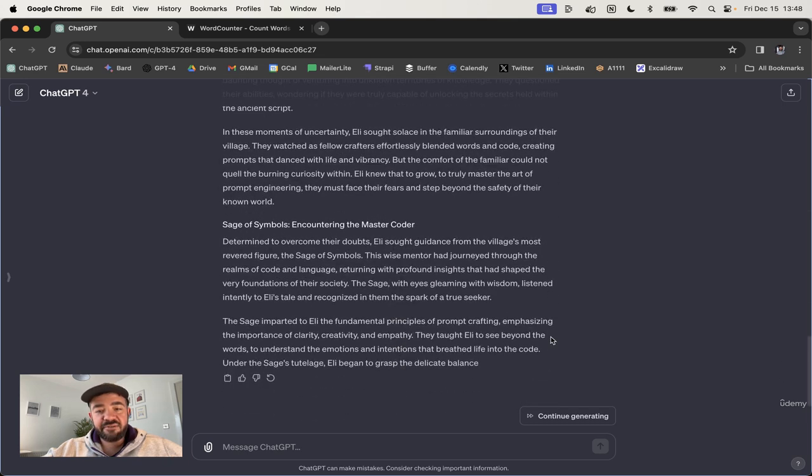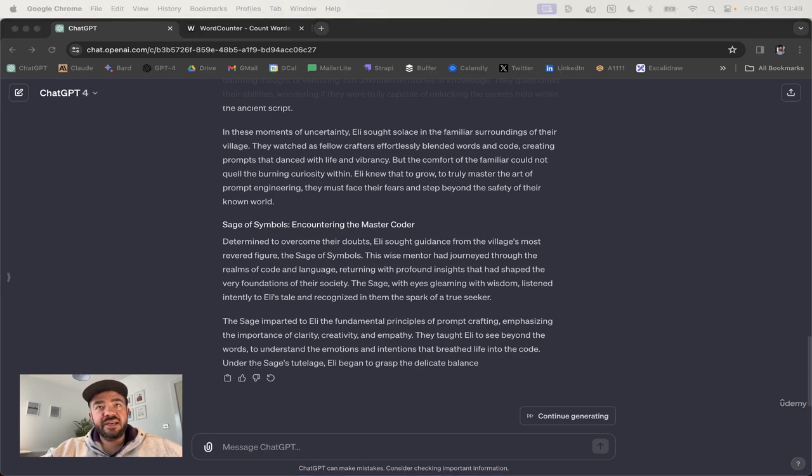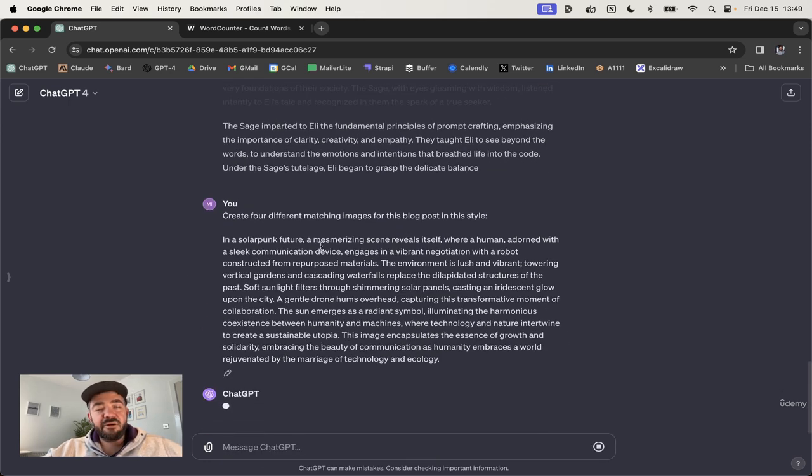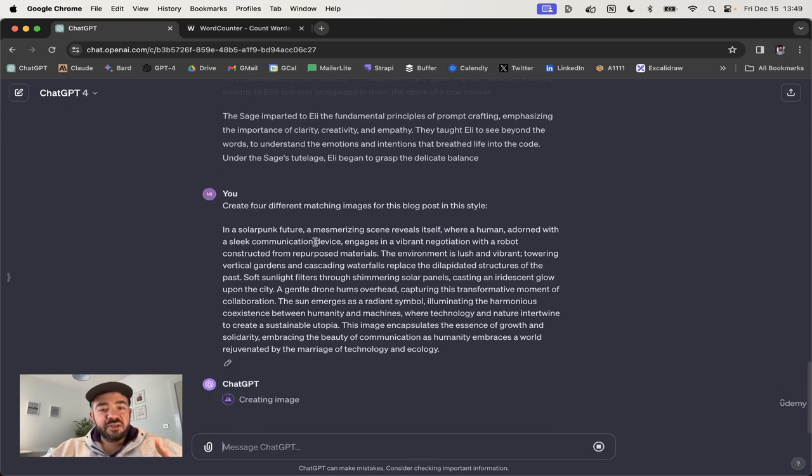So we're not going to continue generating that because it's going to take a while, but I also want to show you how this principle applies to images as well. So far, we've just been generating one image at a time, and we have the dystopian thing that we really liked, but there might be a different type of image that we could get. I'm just going to paste in here. This is a prompt that I wrote, which is a solar punk style, like futuristic prompt. It's not dystopian. It's actually really positive. And maybe that's the type of style that I wanted.